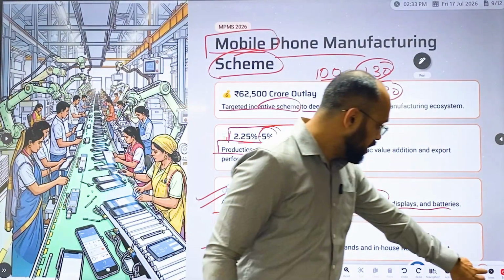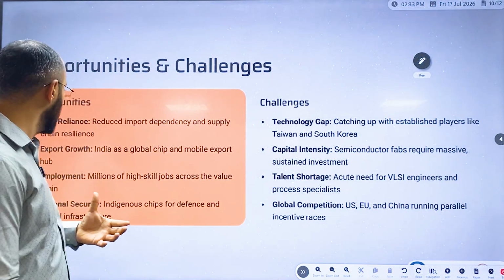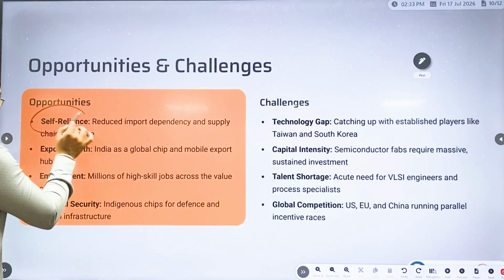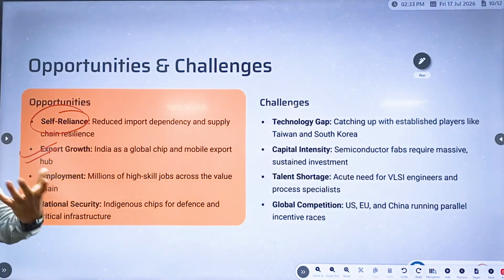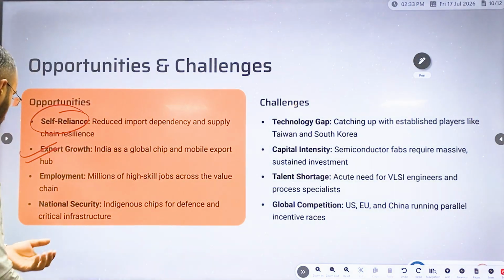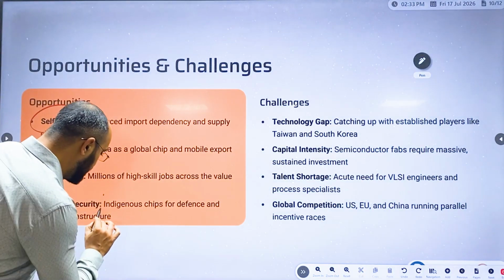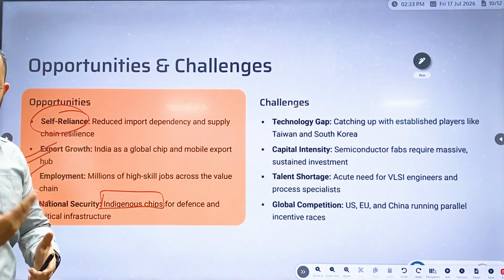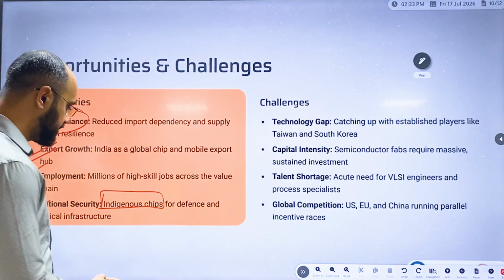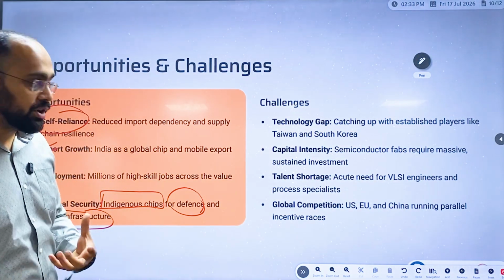And lastly, what are the opportunities and challenges in this particular thing? Opportunities: one is self-reliance, we already know, and export growth will also happen because many countries are dependent on digital technologies now, and it will create employment. And since we are doing indigenous chips, the defense sectors and national security will be much more enhanced.